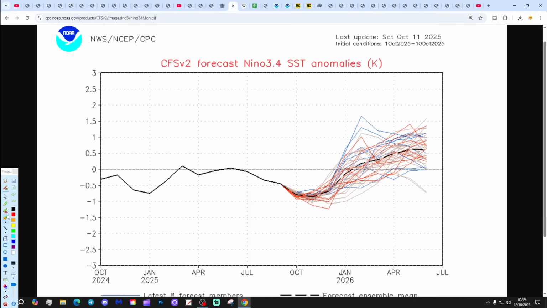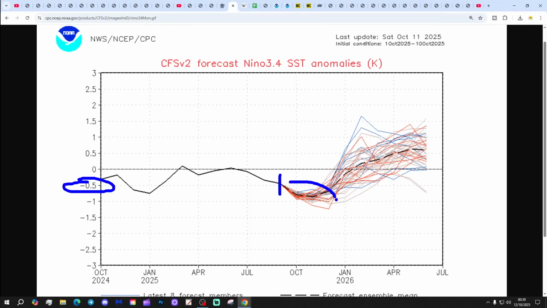CFSv2 continues to forecast a weak La Nina for this winter, so the all important number is minus 0.5, half a degree below average. So that's currently about where we are. We're going to see a bit of cooling, if the forecast is right, through to the end of the year, going down between half a degree and 1 degree below average. That is weak La Nina territory. And then coming back up into the opening months of 2026.